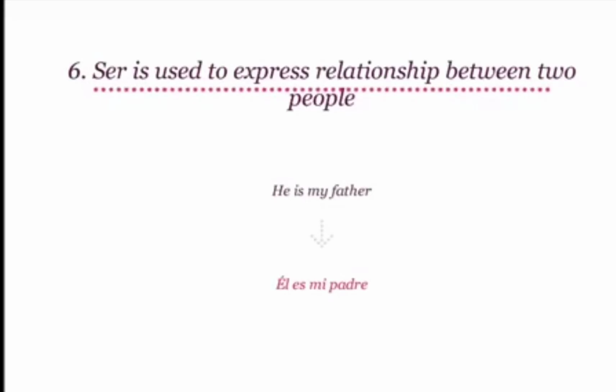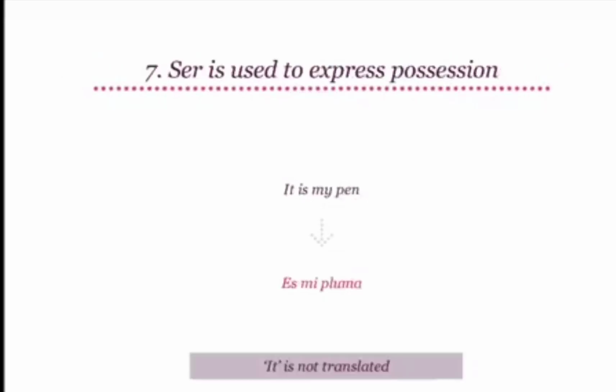Very good. In the next scenario, ser is used to express possession or ownership. It is my pen is a sentence which shows possession. It is my pen will become es mi pluma. Can you say that? Es mi pluma. Note that the pronoun it is not translated here.